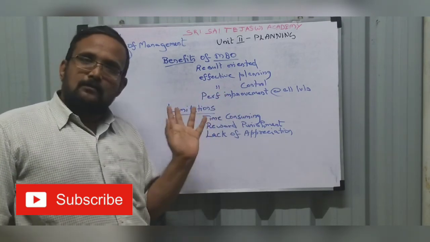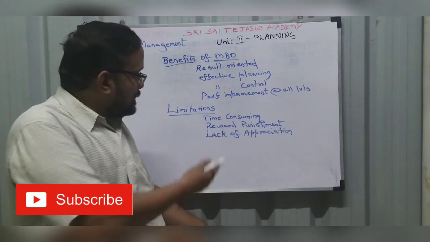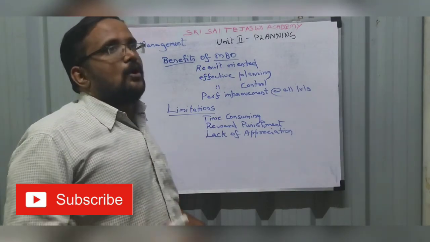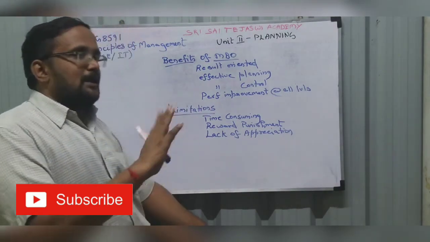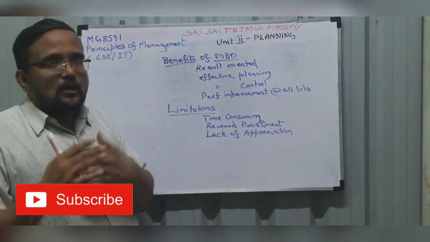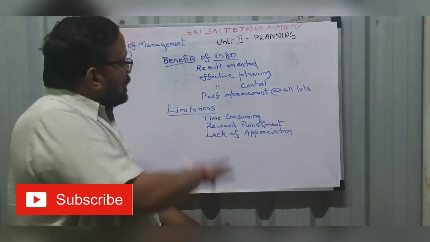So what are the limitations? Drawbacks will definitely be there. For anything, there will be drawbacks. The drawback is, this is time consuming. You have to establish objectives, map the employee objective with the organization objective, and achieve it. Till you achieve it, you have to repeat the process. So all this is time consuming.